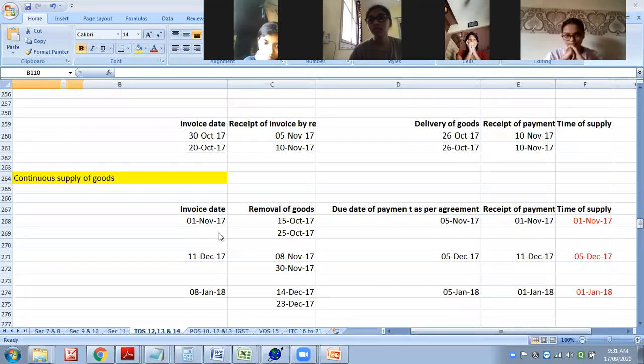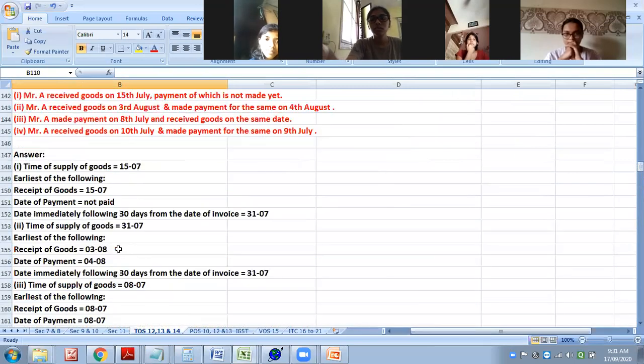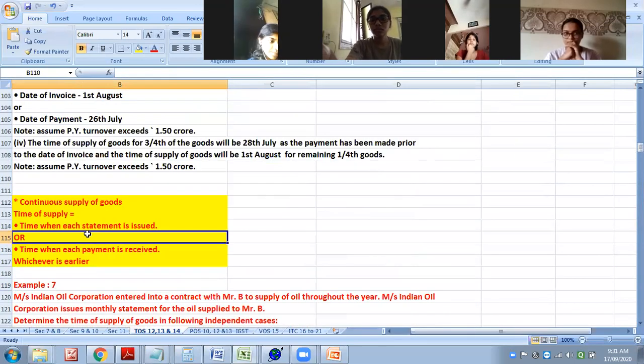So if there is a continuous supply, I will take only the statement date, I will take only the payment date. Statement means invoice date. Payment means payment date. Whichever is earlier. I will ignore other aspects, as mentioned in section 12.